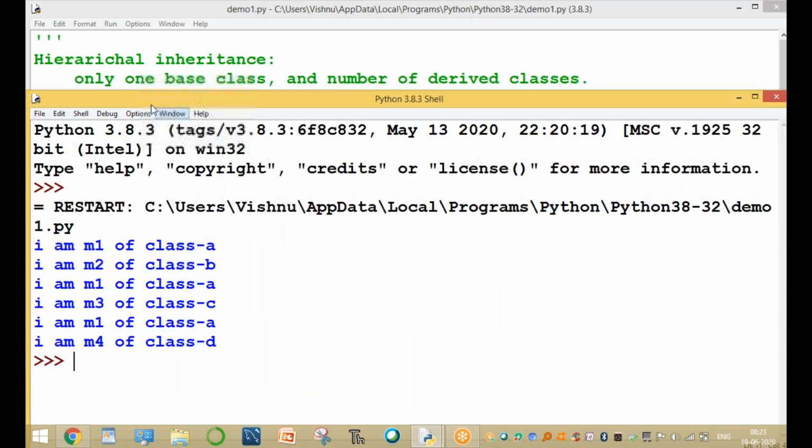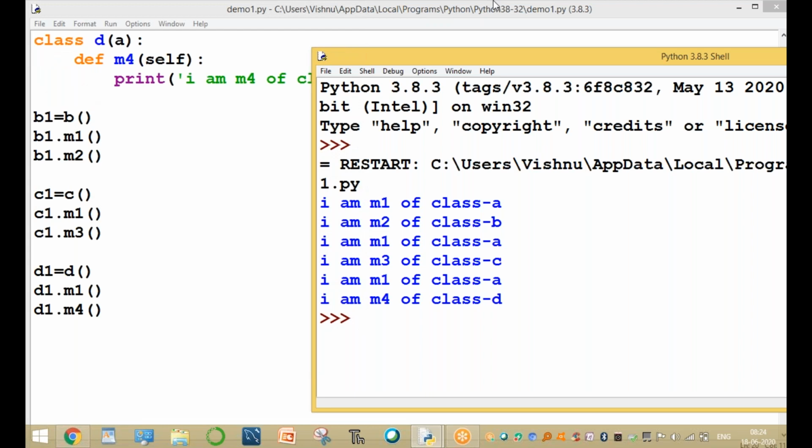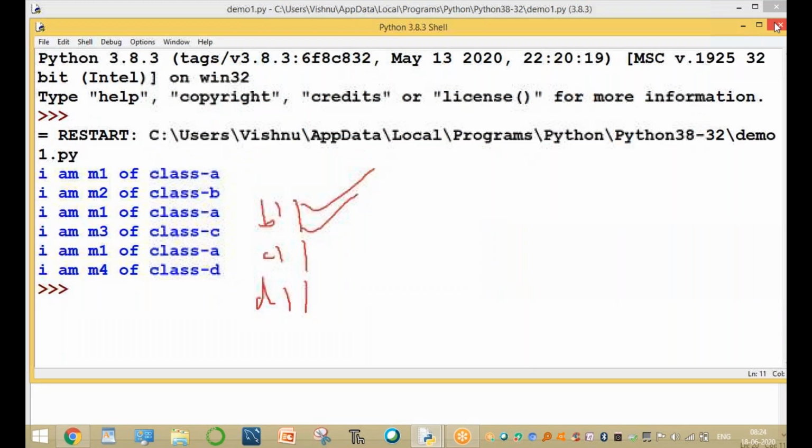This is the output. The first one creates a P1 object. The P1 object accesses class A and class B. This is the B1 object. And the result is called a C1 object. This result is the D1 object. Or any name, not only B1, C1, D1. This concept is called hierarchical inheritance.